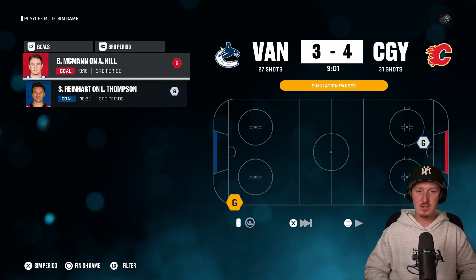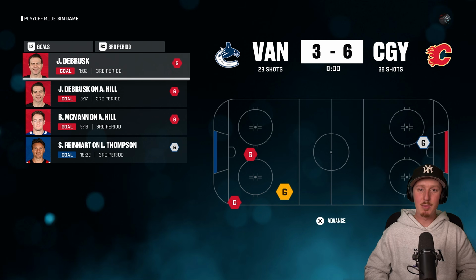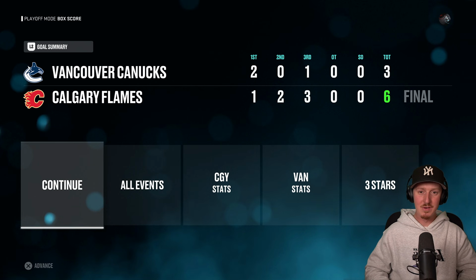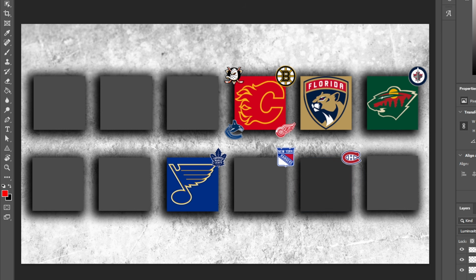Like, at the end of the day, it's only a matter of time before the Alberta Flames find the back of the net, and they're doing that, back-to-back goals, 2 goals in less than a minute. They're taking over this game, and they're going to take down the Vancouver Canucks. They have now beaten 4 teams. The Alberta Flames have beaten 4 teams. Florida hasn't even been in a matchup yet, and they also won as an attacking team. That doesn't happen often. So we're down to our final 4 teams. The Calgary Flames have beaten 4 teams.